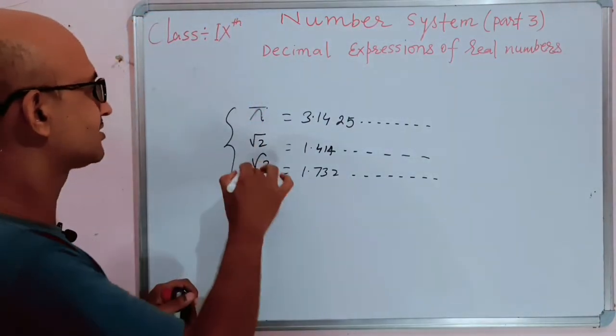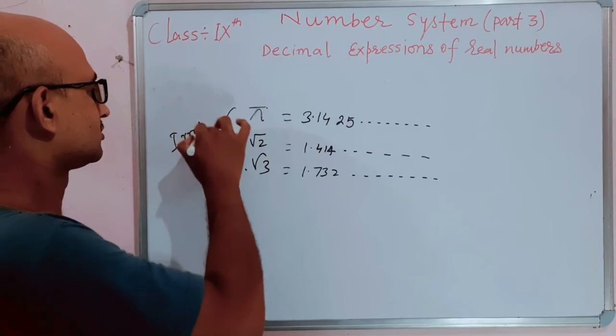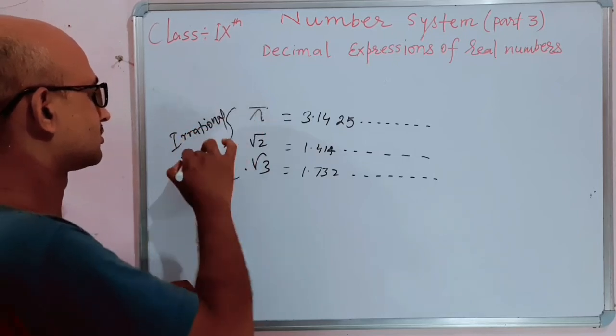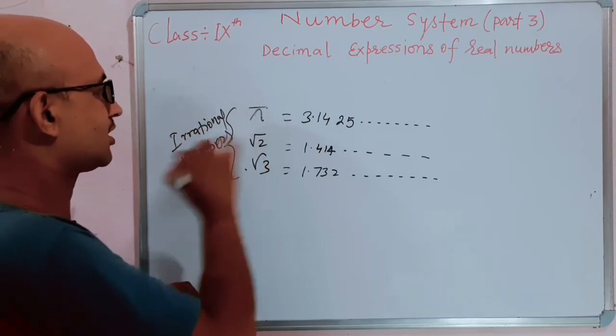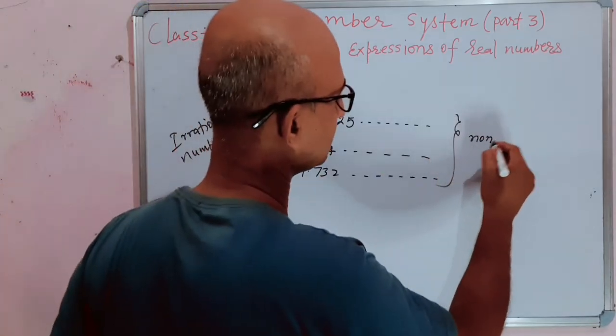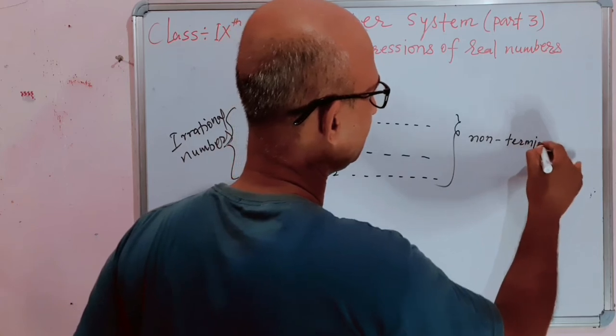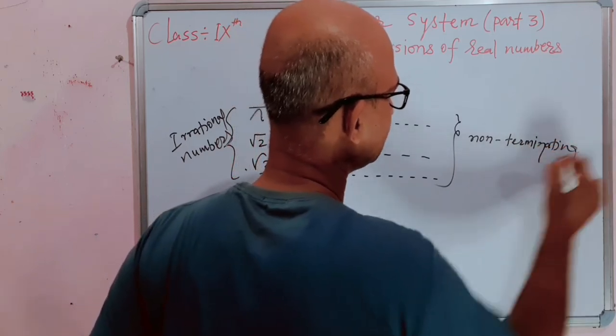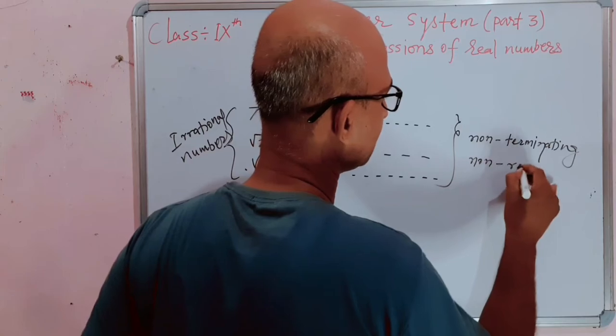Therefore, we can say that the decimal expressions of irrational numbers are non-terminating and non-repeating.